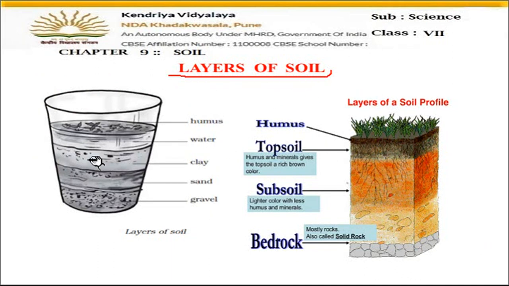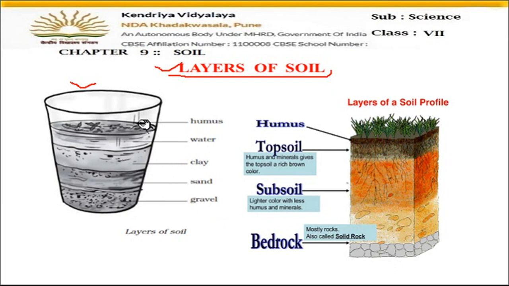When you mix some soil in water in a glass, you can see the different layers of the soil. You can do this activity at home also. Take some soil in a glass, pour water in it and just stir it, and then keep it for some time. Do not disturb it. Keep it for half an hour or 1 hour, and then you can see different layers of the soil.